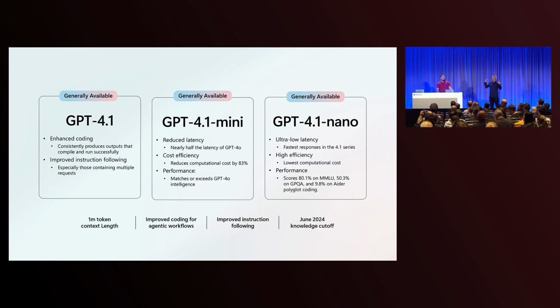So that's GPT 4.1. Again, there are 3 of these models: GPT 4.1, GPT 4.1 Mini, and GPT 4.1 Nano. They've got amazing capabilities in coding and improved instruction following. They go from the highest capability for GPT 4.1 down to GPT 4.1 Nano. These are proving extremely popular. Please go try them out. If you're using GPT 4.0, for example, you're probably going to have a better time with these models. Your customers will probably thank you for using these models.